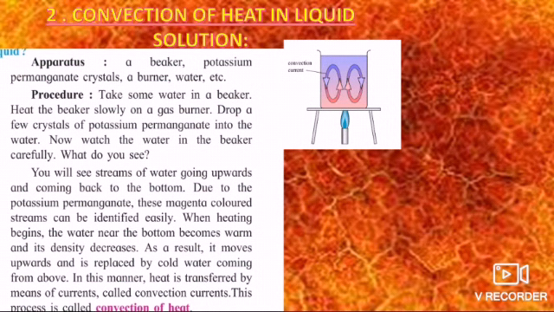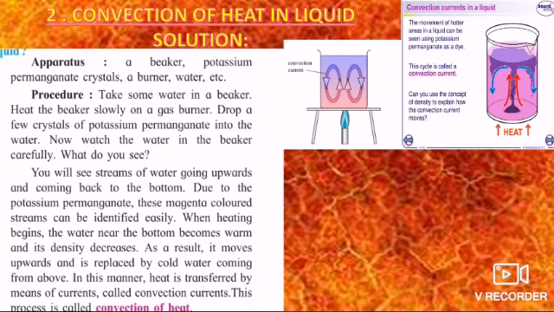Now you have to watch what happens. Can you see in the picture? After a certain time, the water starts boiling and some kind of current is produced. That current is called a convection current. You will see streams of water going upward and coming back to the bottom. Due to the potassium permanganate, these colored streams can be identified easily. Why do we use potassium permanganate? Because it is a colored solution, so we can see the convection current more clearly.